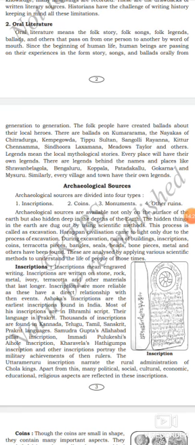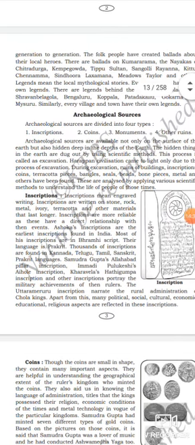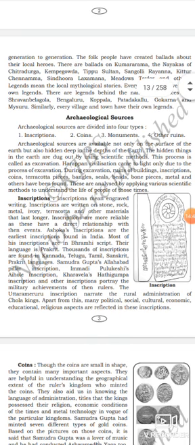Since the beginning of human life, human beings have been passing on their experiences in the form of stories, songs, and ballads orally from generation to generation. The folk people have created ballads about their local heroes. There are ballads on Kumararama, the Nayakas of Chitradurga, Kempegowda, Tipu Sultan, Sangolli Rayanna, Kittur Channamma, Sindhura Lakshmana, Medu Styla, and others. Legends mean the local mythological stories.